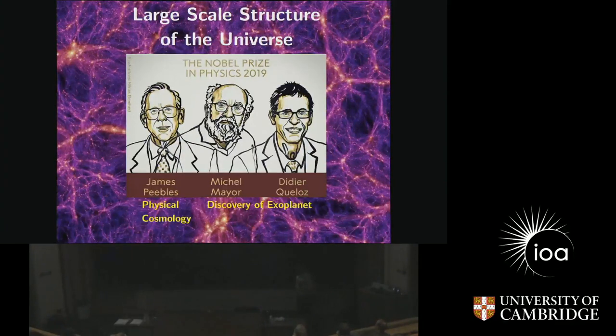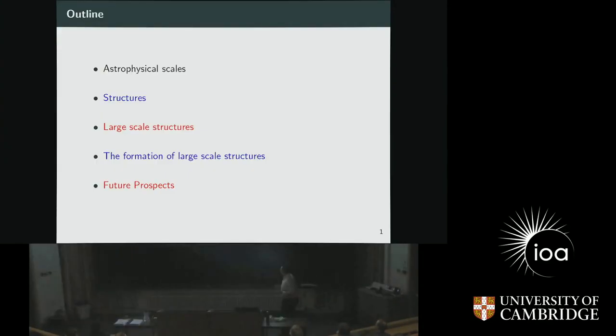So the brief outline of my talk would be, first of all, I'll discuss what astrophysical scales are, the different scales that we have in the universe. In the next part, I will talk about what structures exist on those astrophysical scales. Then I'll define what I mean by large-scale structure. And then I'll talk about how we can understand the formation of these large-scale structures from the Big Bang perspective. And in the final part, I'll give some future prospects of this field and where we are heading.